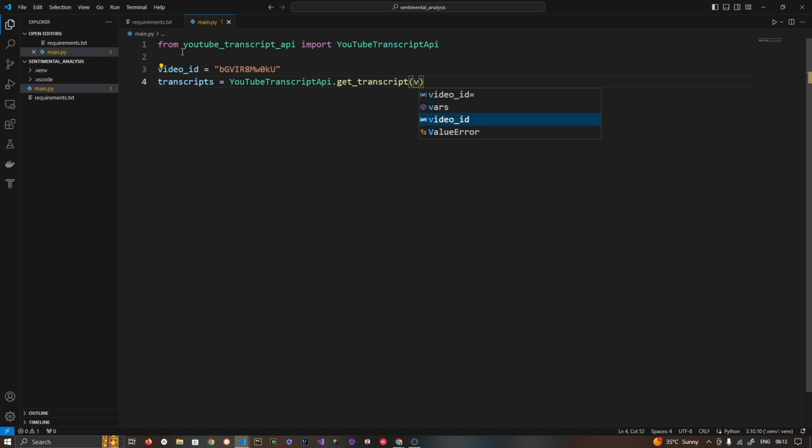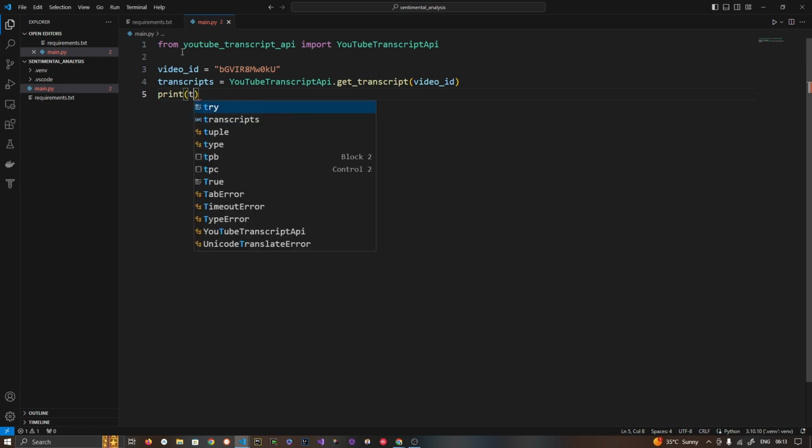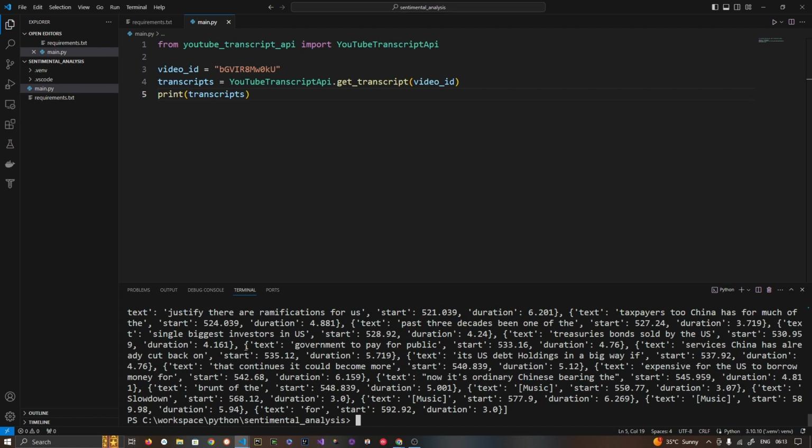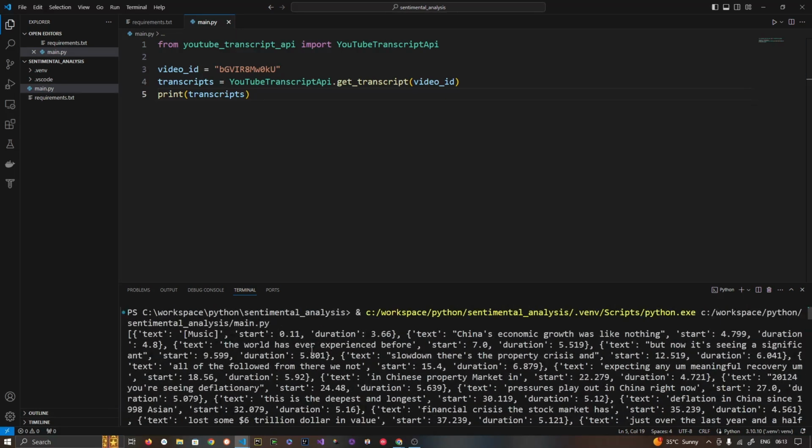This API is very easy to use. Now I have these transcripts with me. I'm going to show you how these transcripts look. Let me run this and we'll see the transcripts downloaded. All right, so this is how the transcripts look. If it's music, it will give you music. It starts with the timestamp in seconds, it starts with 0.11, duration is 3.66. Then you have the text, China's economic growth was like nothing, and for every text there is a starting timestamp and a duration. So we are interested only in this text.